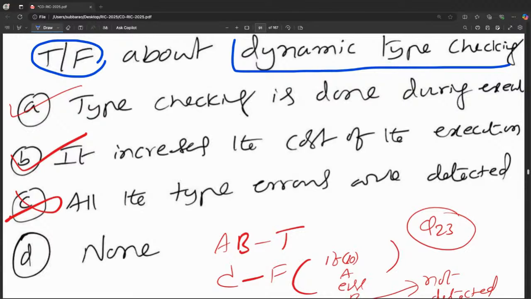B: it increases the cost of the execution, of course, because when you are running, if it is a recursive program, you may run the same thing again and again, so it will do the type checking again and again. If you do type checking at compile time, compilation is only one time, less time. If you do type checking at runtime, that is called dynamic type checking. It will take more time, that is fine.